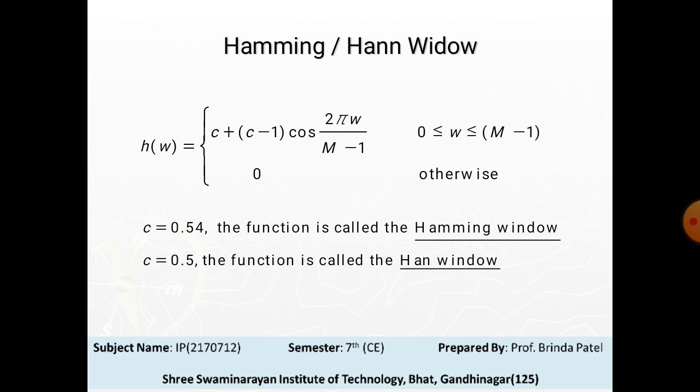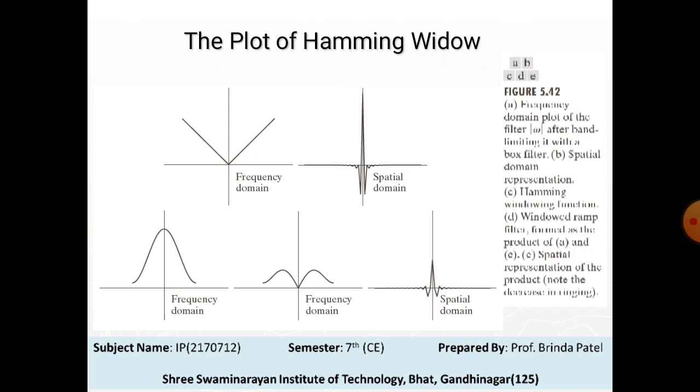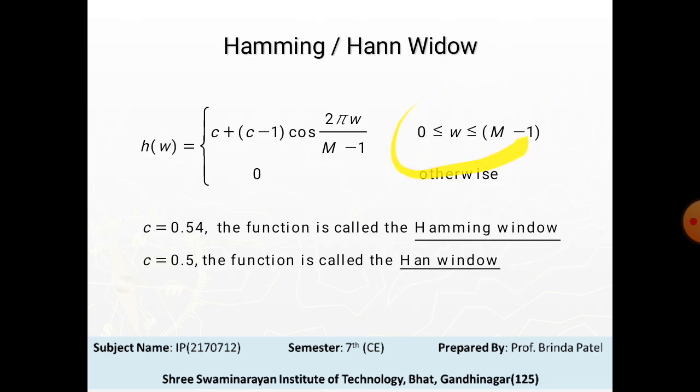Here is an M-point discrete window function used for frequency-domain implementation with the one-dimensional FFT, which is given here: h(w) = c + (c - 1) cos(2πw/(M - 1)), where 0 ≤ w ≤ M - 1, otherwise it is 0. Here c is equal to 0.54. This function is known as a Hamming window. And when c is equal to 0.5, it is known as a Hann window.